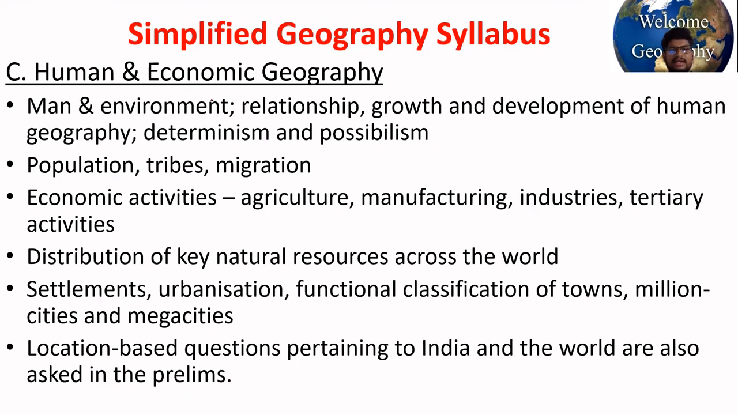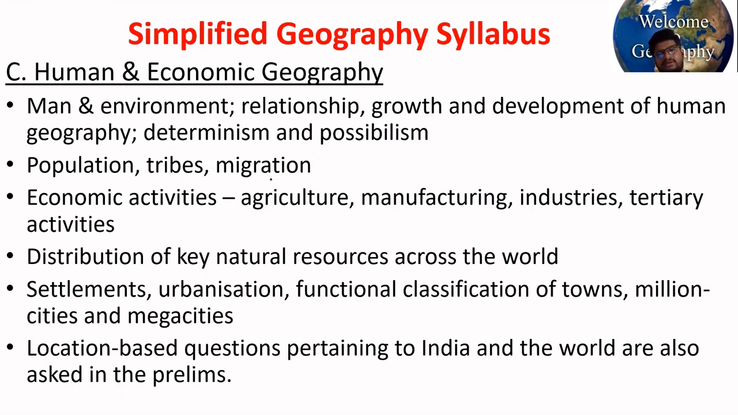Right. At last, the last topic is human and economic geography. In this topic, you should learn about the man and environment relationship, growth and development, sustainable development, determinism and possibilism. Basically, this is important for your optional. You can avoid this. Then population, tribes. Okay, what are the tribes located in Northeast India? Andaman Nicobar Islands, Southern India. So there are different types of tribal groups in India, right? Their culture, and then facial features and all.